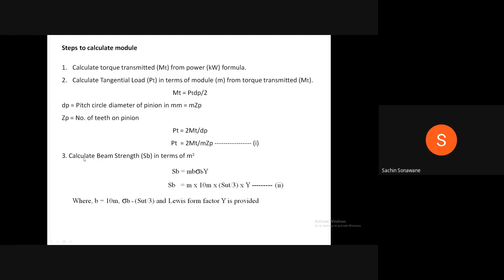Now, third step is calculate beam strength SB in terms of m square. m means module. We know the equation of SB.